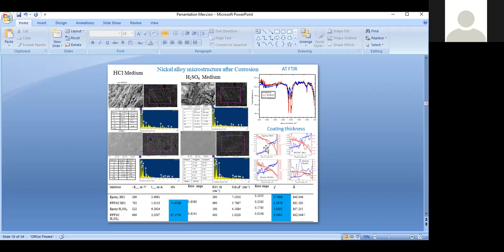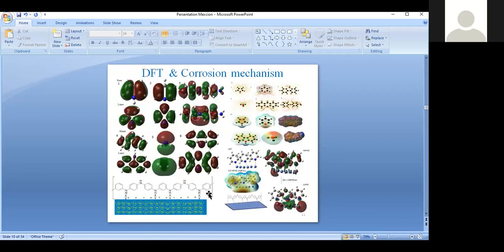The epoxy coating shows no epoxy stability because there is no waveform. In the polyaniline coated alloy, the waveform is completely there, as amine groups are adsorbing on the surface. Then for the corrosion inhibition rate, in the HCl medium epoxy shows 74% inhibition efficiency, and in the sulfuric acid medium 67% inhibition efficiency.